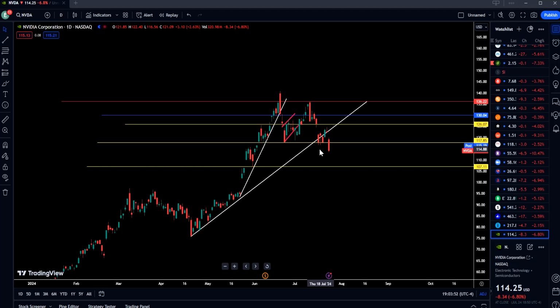So yes, possibly we can see a move back up to the upside, maybe another move up to, I would say, 126, setting up a lower high somewhere there, or this is the lower high we got, and now this thing will get a rejection from 118, and that should take Nvidia down to 113 to 114, and then 107, and then we can talk about this gap down here at 96.